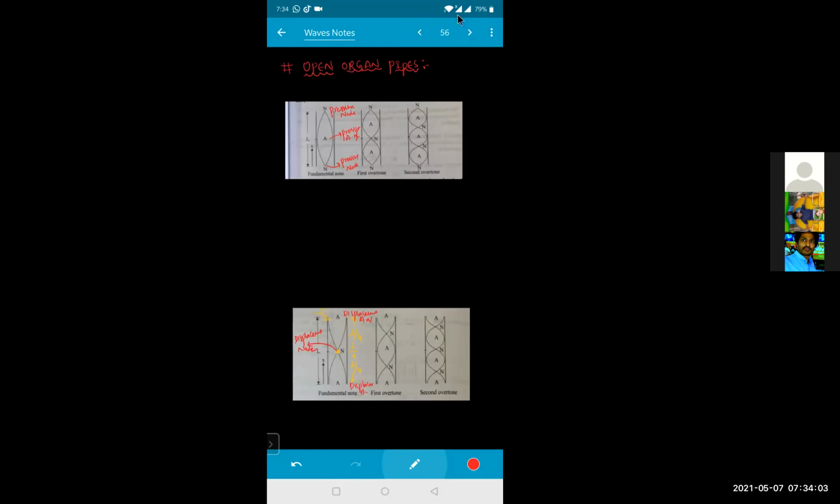Now, can anyone tell me what will be the length, beta? So if I'm talking about your first mode, length will be equal to L is equal to lambda by 4 plus lambda by 4. That will be equal to how much, beta? Lambda by 2. So lambda will be equal to how much, beta? 2 times L.